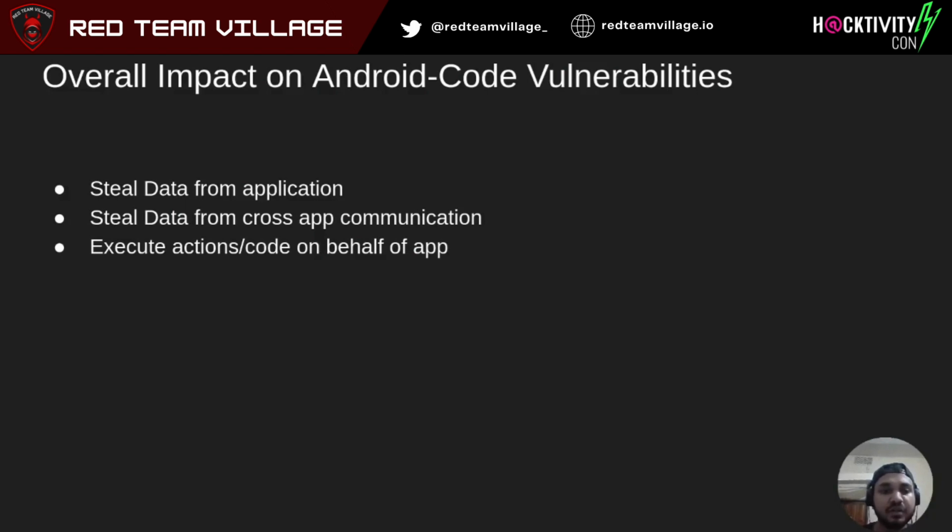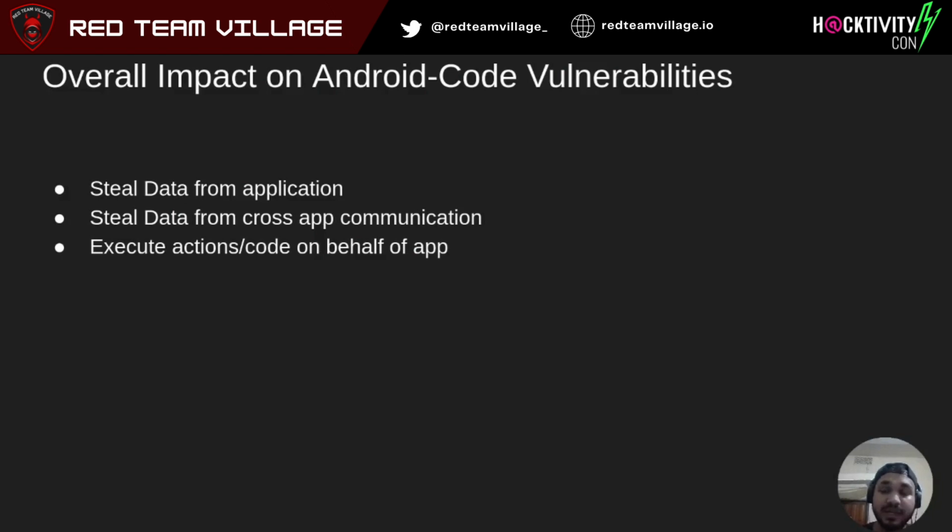Next, we can steal data from cross app communication. Modern day apps are not limited to self communication. Take the example of a shopping application: once you select buy now, you might be redirected to another application to complete the payment and come back. That is an example of cross app communication. But can we create an impact here, as in can we steal data from there? We'll talk about that.